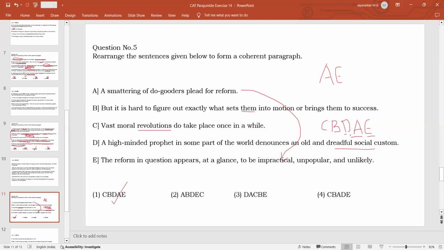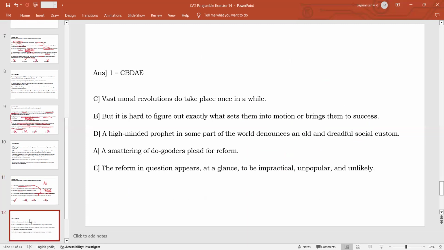So that is why D should be the first sentence, because it is criticizing the existing system. Then comes the demand for a reform. Then comes the reform, but initially it will appear to be impractical. So CBDAE is the best answer, not CBAD. Other things you need not even consider. These are not correct. So option 1 will be the answer.